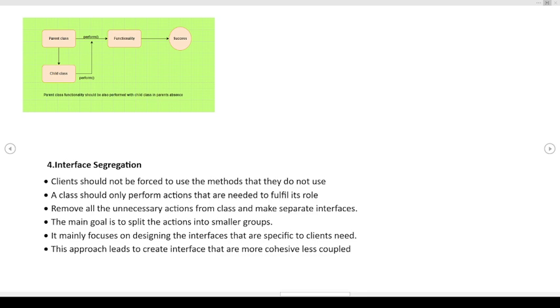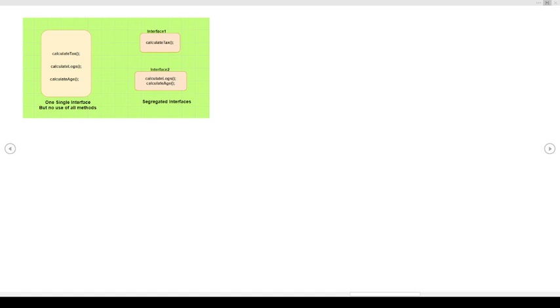And the fourth one is interface segregation. In interface segregation, the main thing we focus on is designing interfaces that are specific to client needs, and the client should not be forced to use methods which they don't want. Also in interface segregation, we remove all the unnecessary actions from the class and make separate interfaces for that. So if a client is using some interface which he doesn't need, we can remove all those unnecessary actions and make a separate interface and give that interface to the client. So that is about interface segregation.